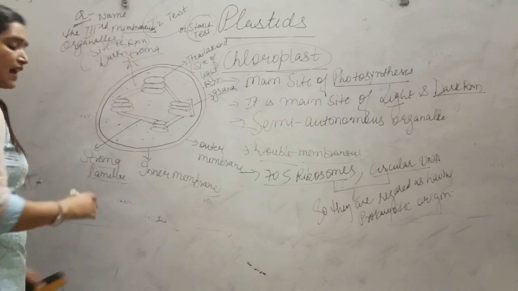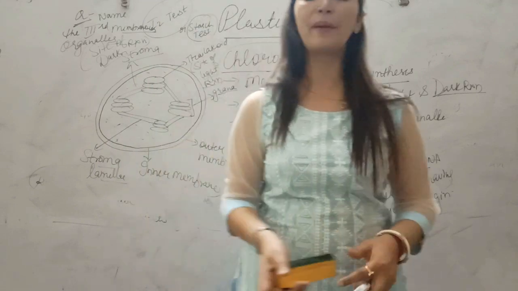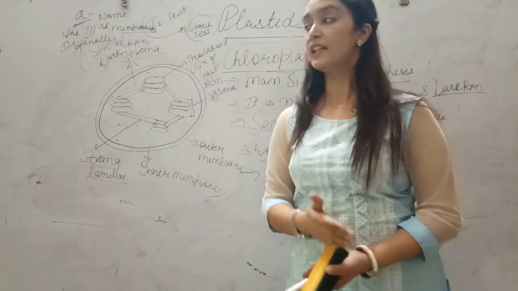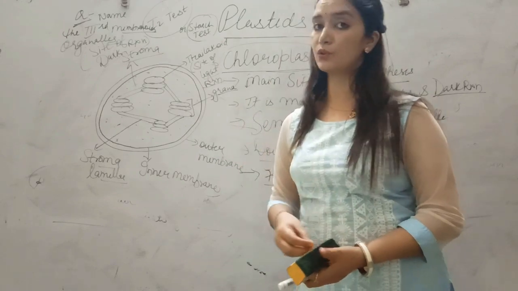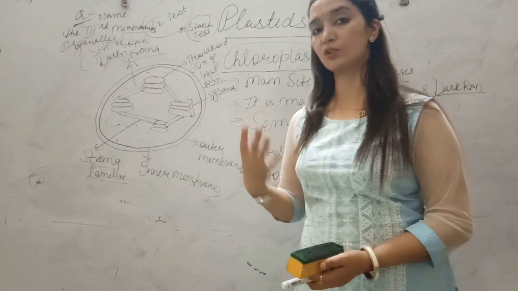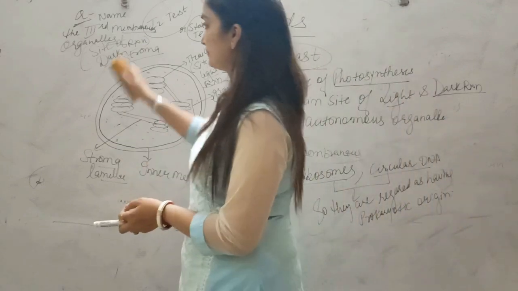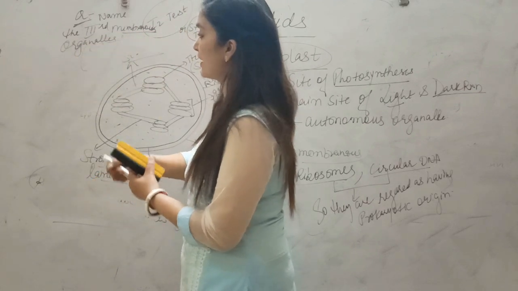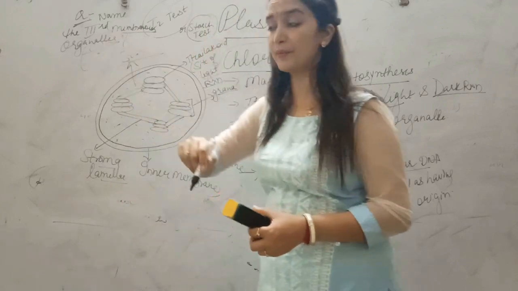See students, we have heard that in organelles there is single membrane, unit membrane, that is present in case of lysosome, that is present in case of vacuoles. Then you have seen the organelles that have double membrane like nucleus, like mitochondria, like chloroplast. Now the question is very important for NEET. What is that question? Name the third membranous organelle. Means is there any organelle that has a third membrane?